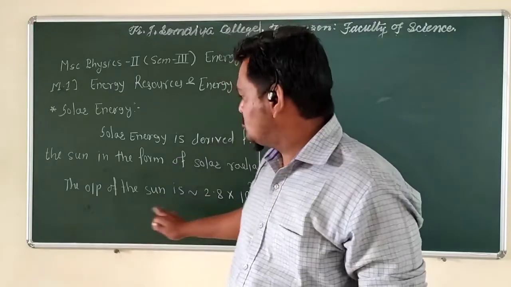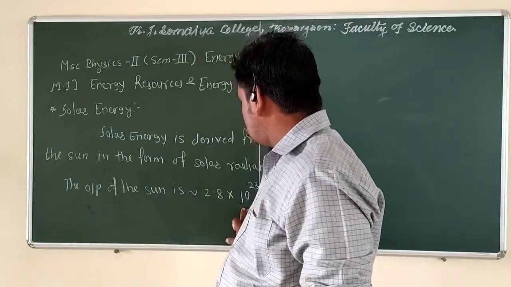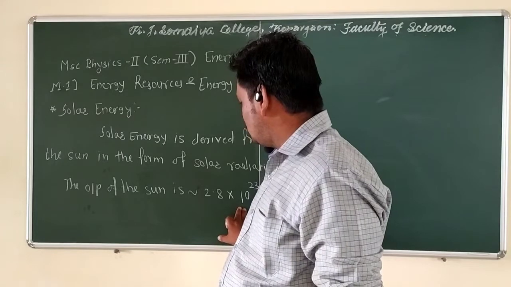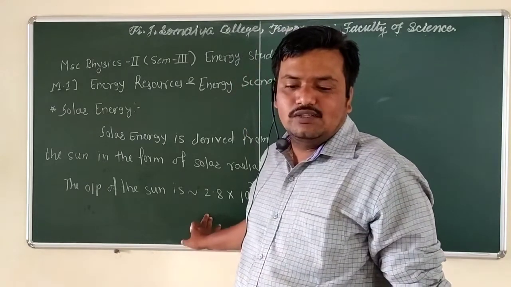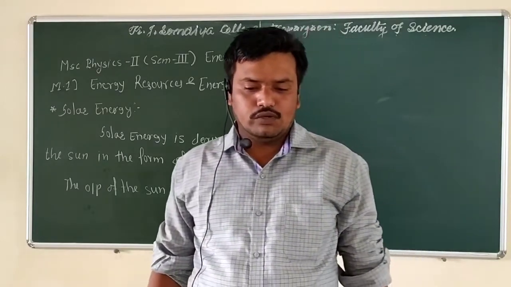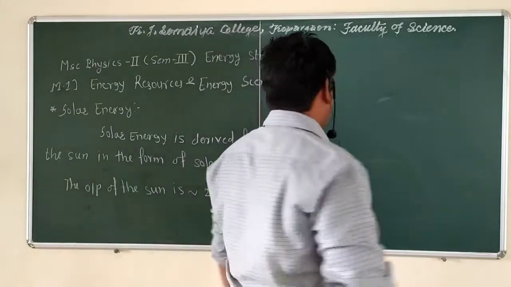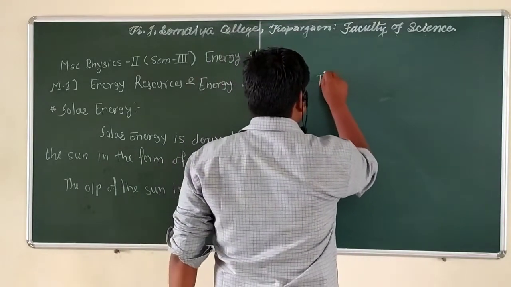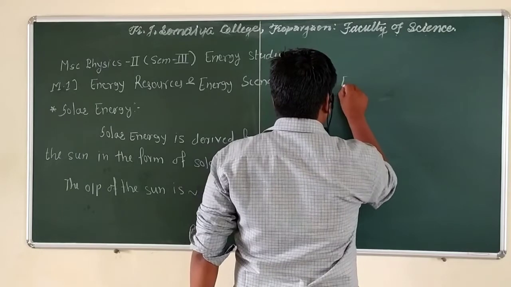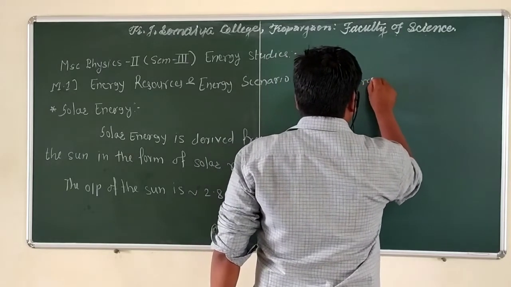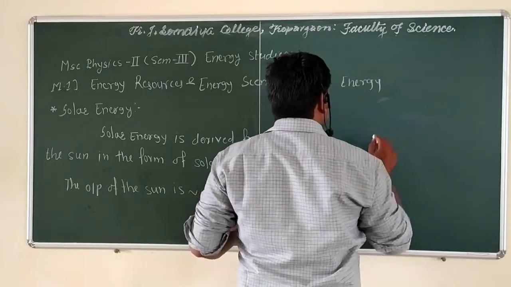So how much of this output reaches the earth's surface?